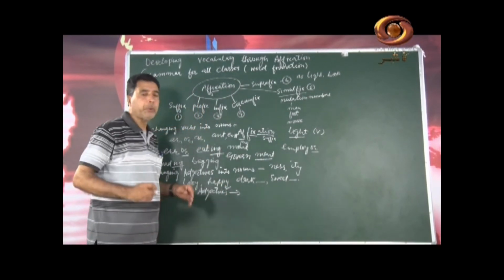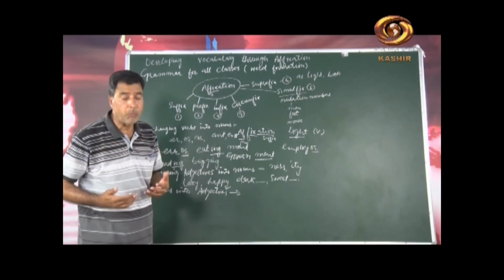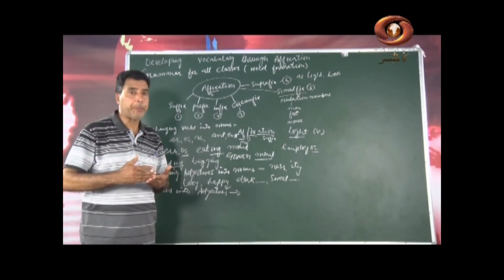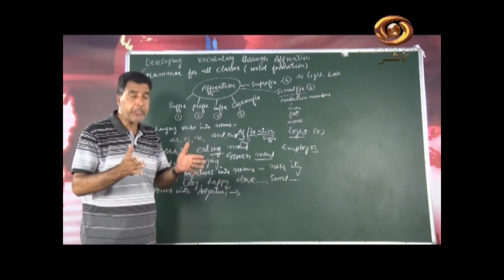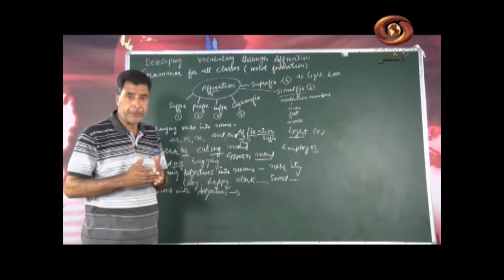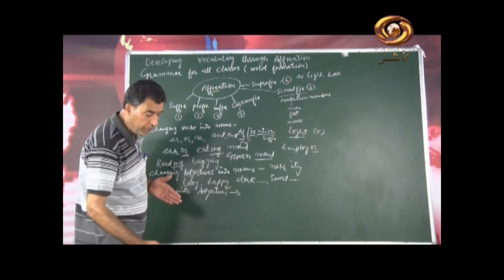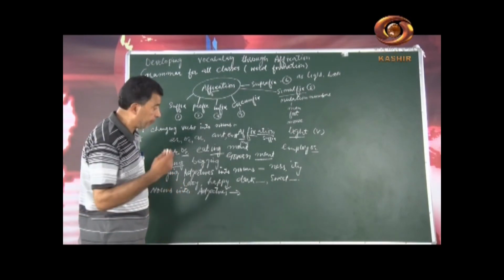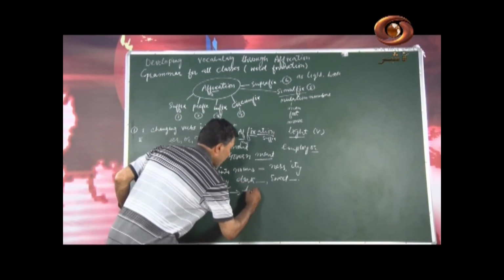I have already told you that we can form words from one part of speech to another by changing their suffixes sometimes and sometimes prefixes. Now, here is a word, for example, I will write a word help, H-E-L-P, help.